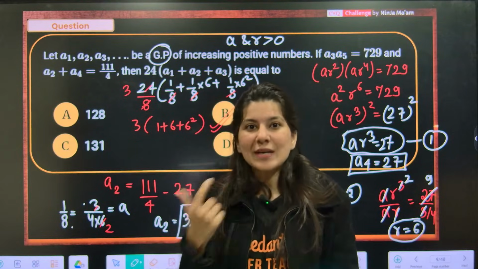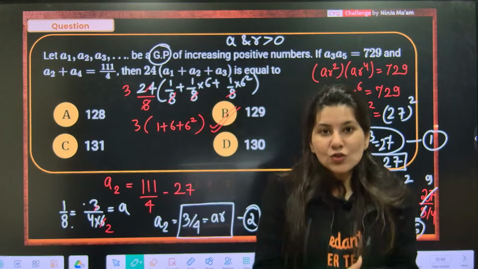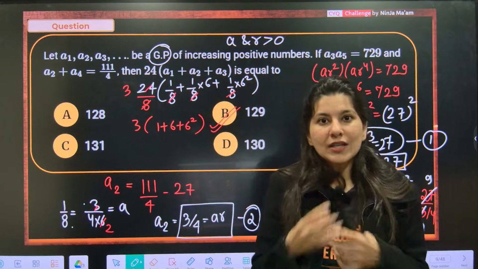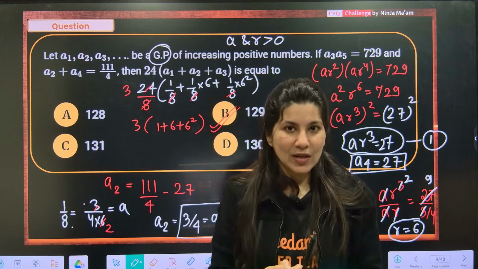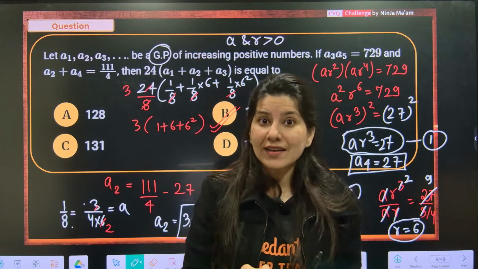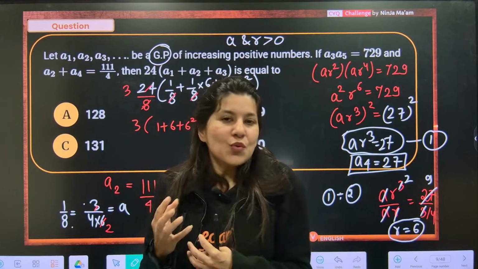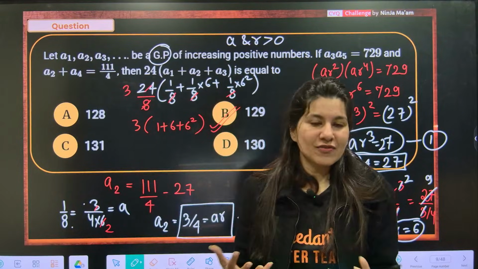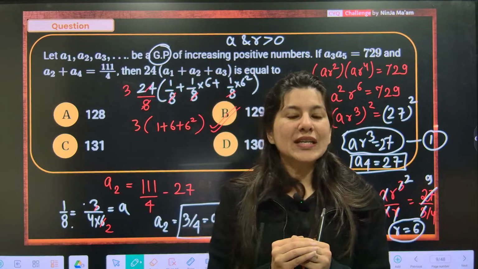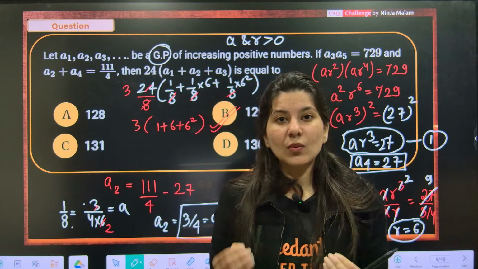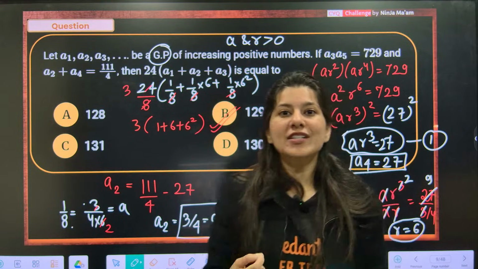What I'm trying to say is identify what is actually making you stuck. What type of questions make you feel, oh, I am taking so much time. If you can work on it, do that. But you know what, identify those who are your friends. Friend questions are alpha questions. Alpha question means some questions you can do easily, within 1 minute. And those questions will be your confidence booster.